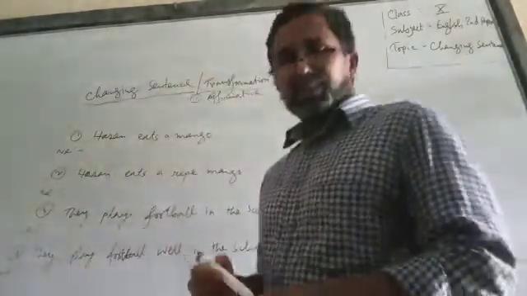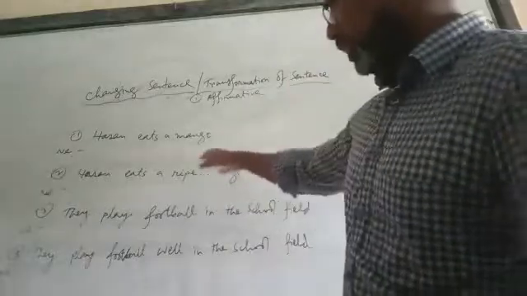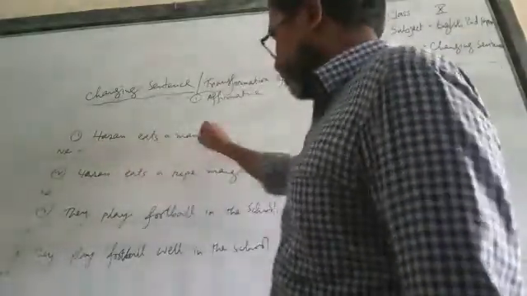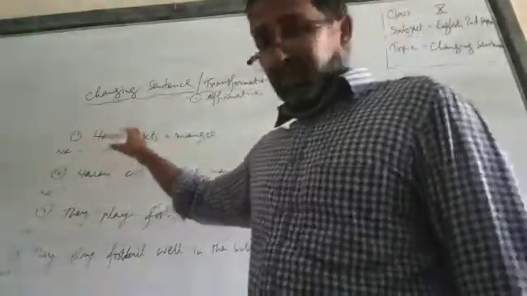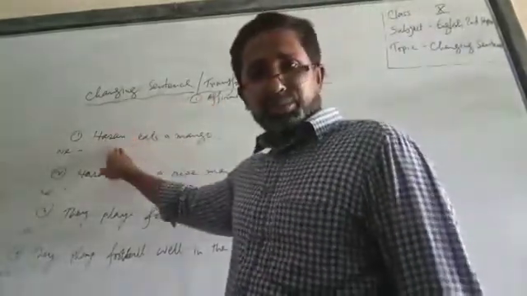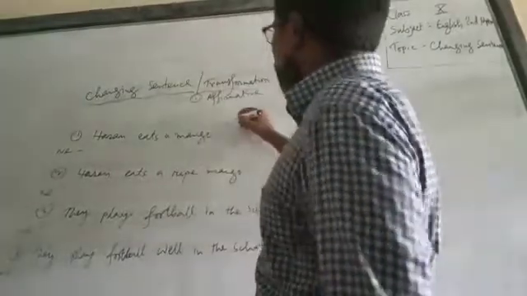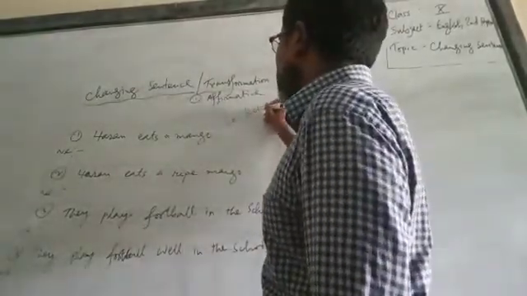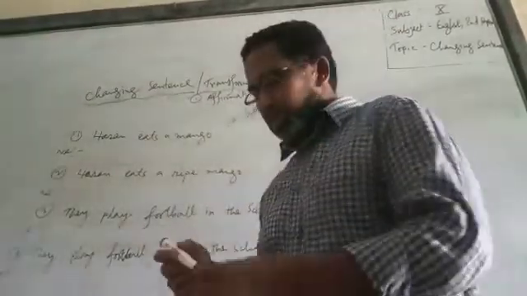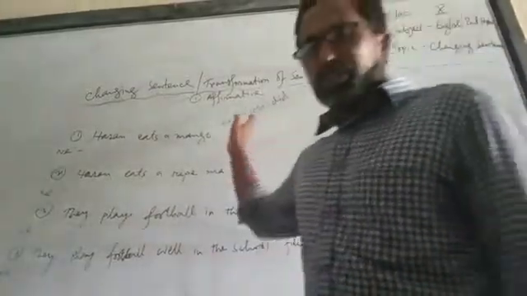Dear students, I have written another 4 sentences on the board. Now look at this: Hasan eats a mango. Dear students, can you see any auxiliary in the sentence? No. So in that case, we have to take the help of do, does, did to turn the sentence into negative as an auxiliary verb.